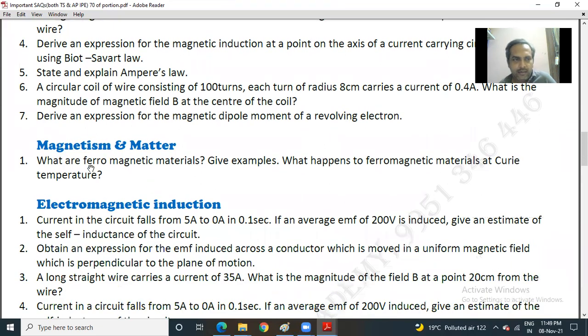Okay, next moving to the next chapter, magnetism and matter. So only once it is given. Most of the time from this particular chapter, you can expect only VSAQ. Only once it is given short answers.